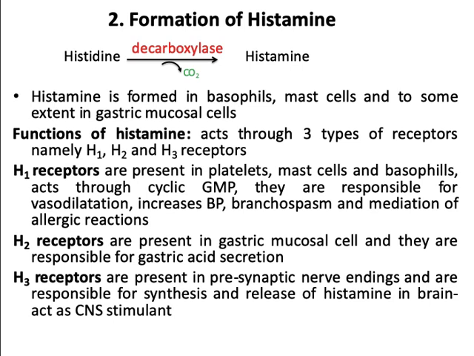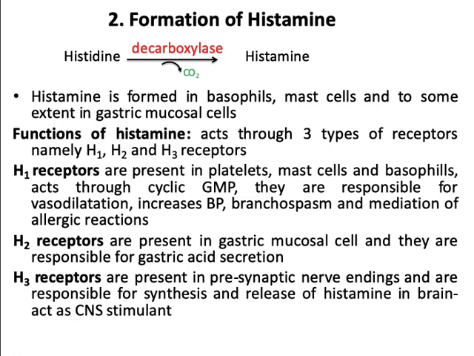H1 receptors are responsible for vasodilatation, thereby decreasing BP, and cause bronchospasm, and are also involved in mediation of allergic reactions.